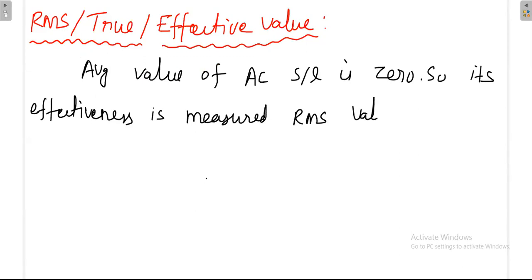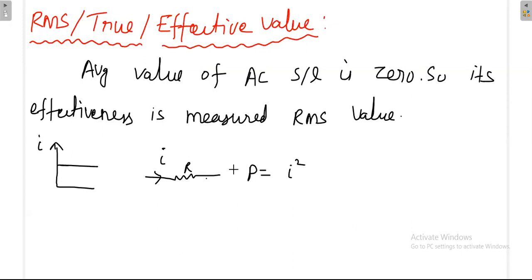Why? Because whenever you have a DC current, say for example if the current is like this, DC in nature, and it flows across a resistance, then the power dissipated by the resistance is simply I square R, because the current is constant.